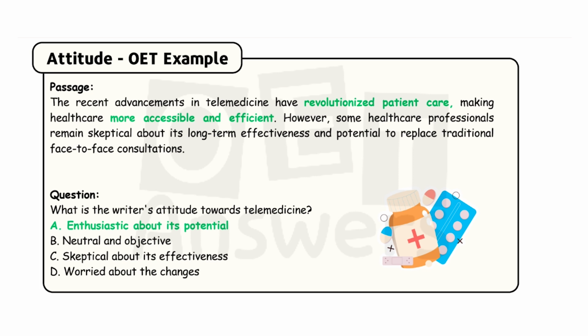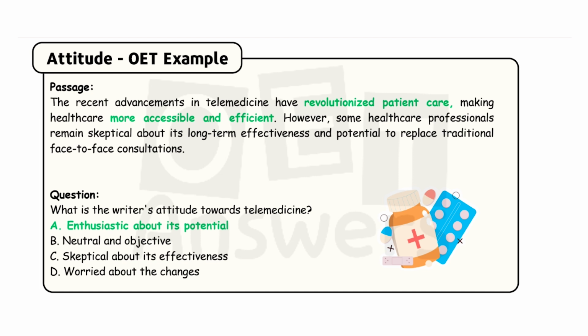Revolutionized patient care, more accessible and efficient. These are the positive attitude words. So this is the attitude of the author, and option A, enthusiastic about its potential, is the exact answer, because the writer's attitude is enthusiastic, very curious about the capability, not about the skeptical thing. Other options I told you, with a valid reason to eliminate, right?